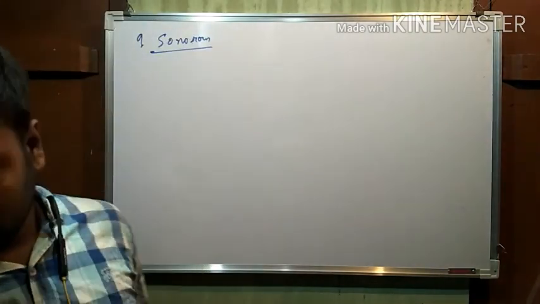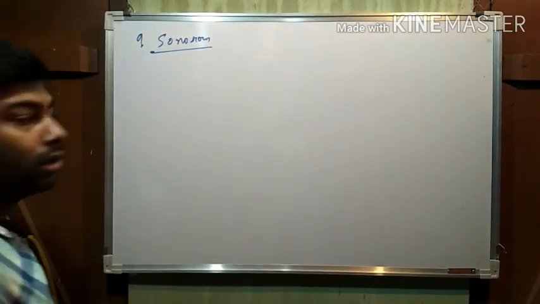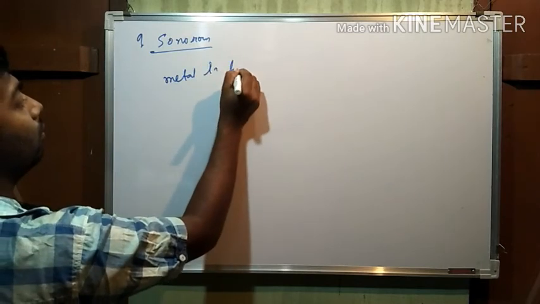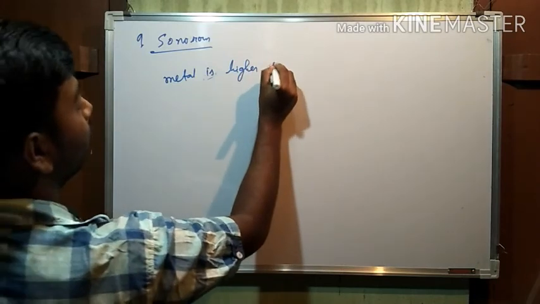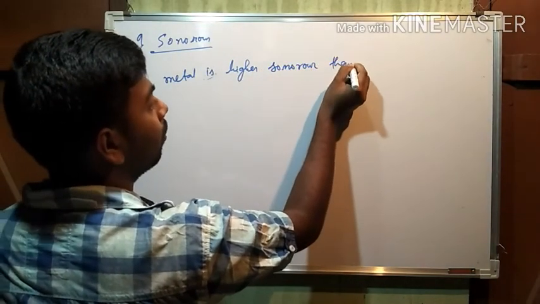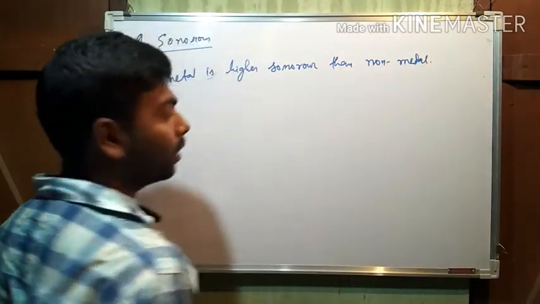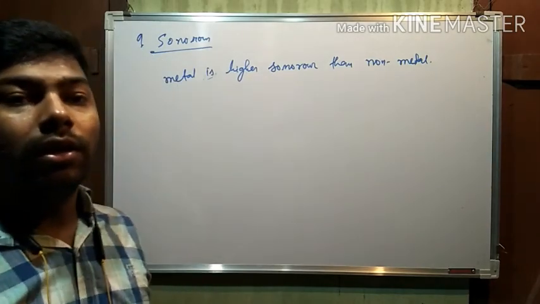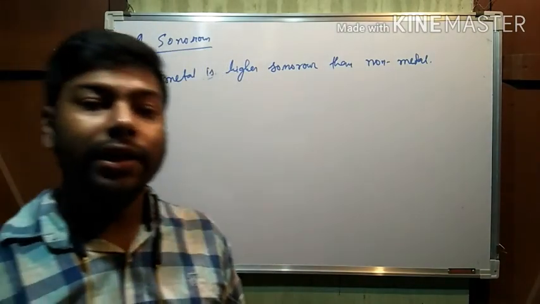Metals have a higher sonorous property than non-metals. These are the simple basic explanations of the physical properties of metals and non-metals.